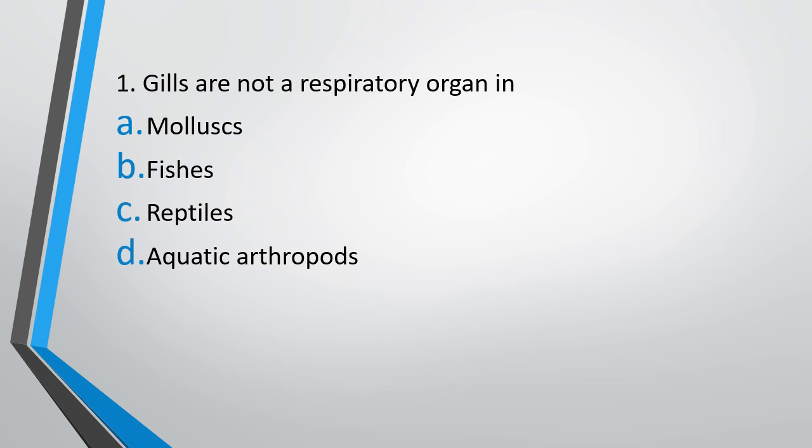Question number 1. Gills are not a respiratory organ in option A, molluscs, option B, fishes, option C, reptiles, or option D, aquatic arthropods. Gills are not a respiratory organ in. The correct answer is option C, that is reptiles. In reptiles, the respiratory organ is lungs, not gills.